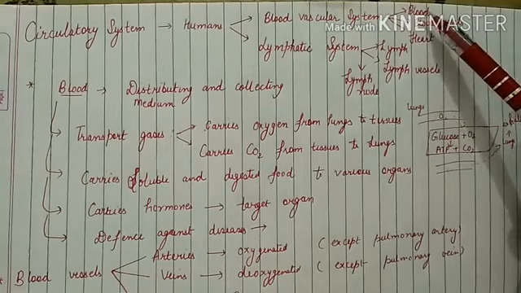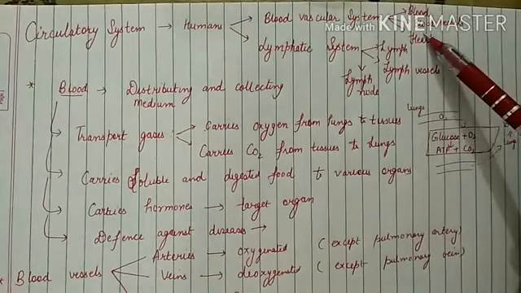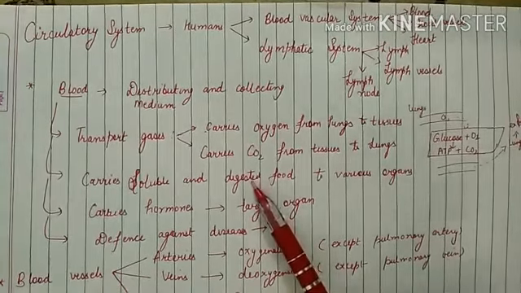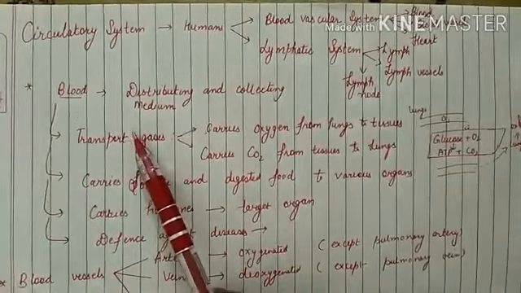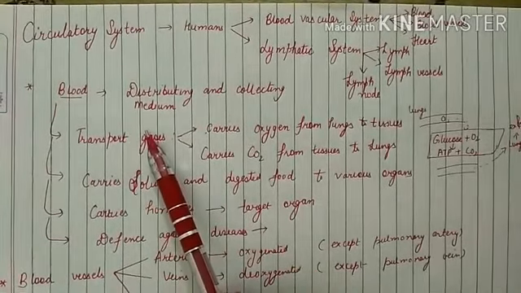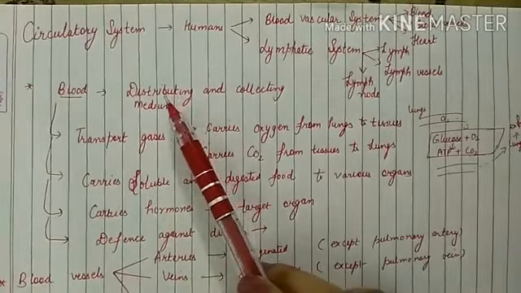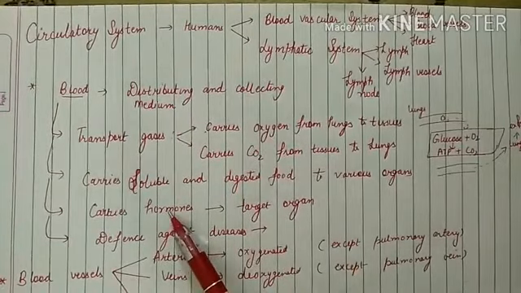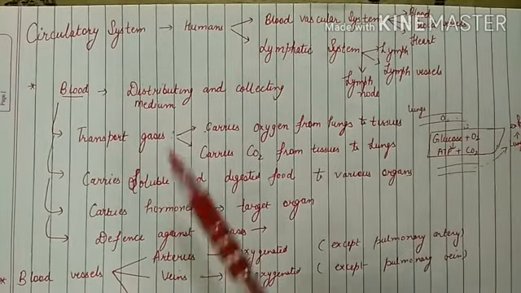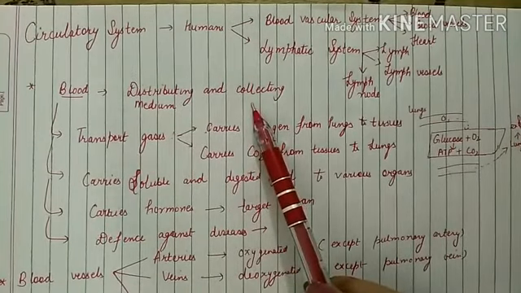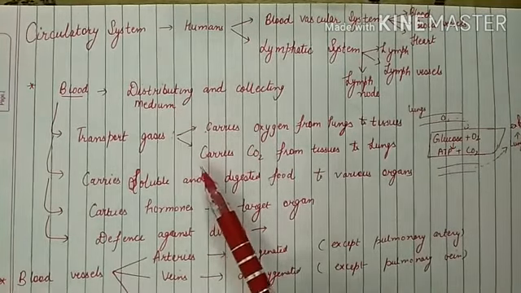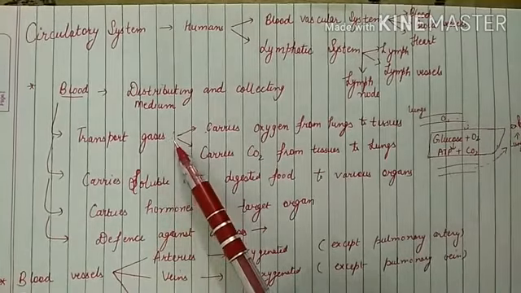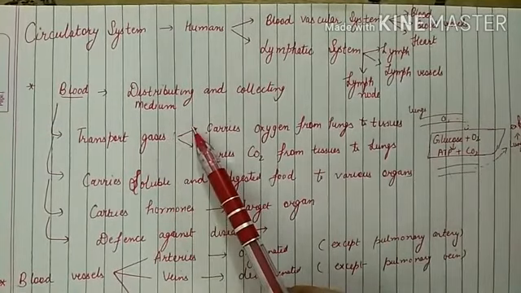So before studying this blood vascular system in detail, you should know what is blood. You all know that blood is a bright red fluid and its role is to distribute and collect substances. So therefore blood is acting as a distributing and collecting medium. So what all things is blood transporting? Let us see. First of all, blood transports gases.